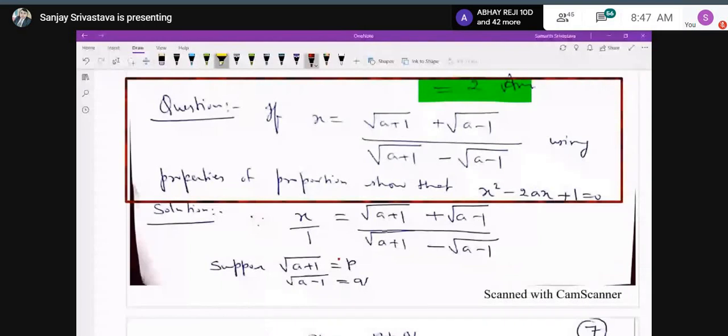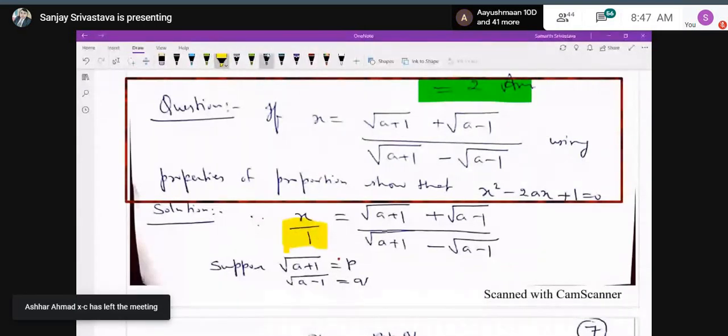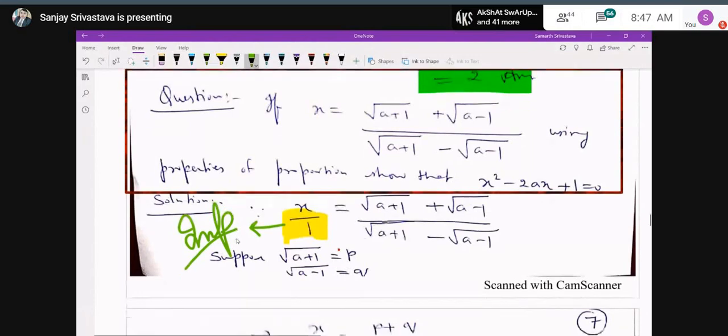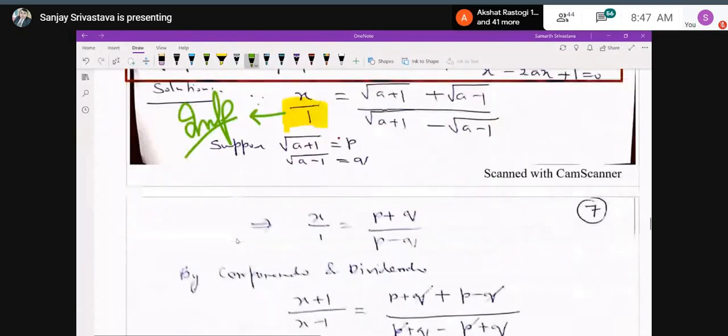I have assumed under root a plus 1 equal to p and under root a minus 1 as q. So it takes the shape x upon 1 is equal to (p plus q) upon (p minus q), because p is under root a plus 1 and q is under root a minus 1.